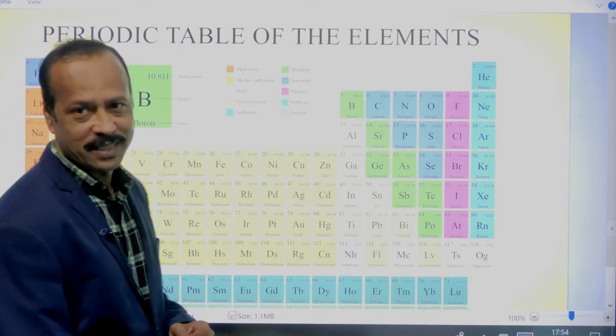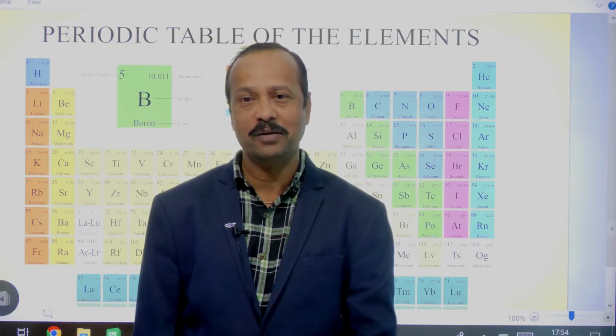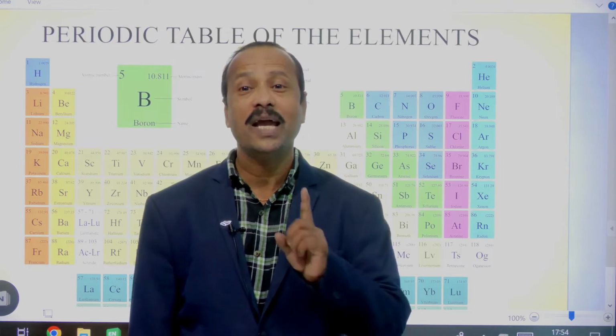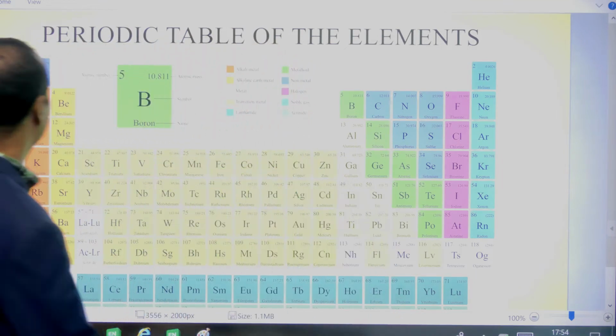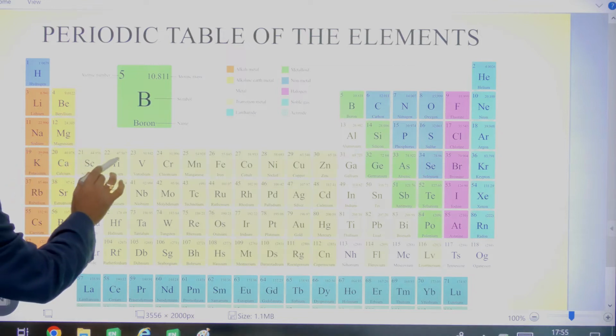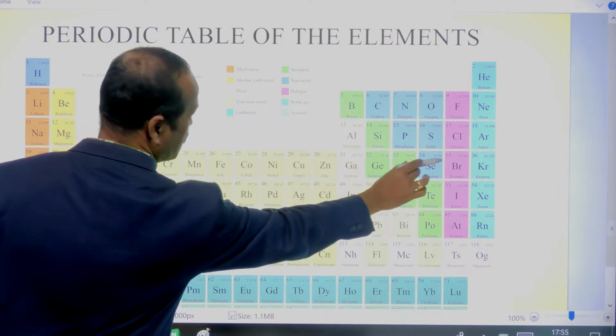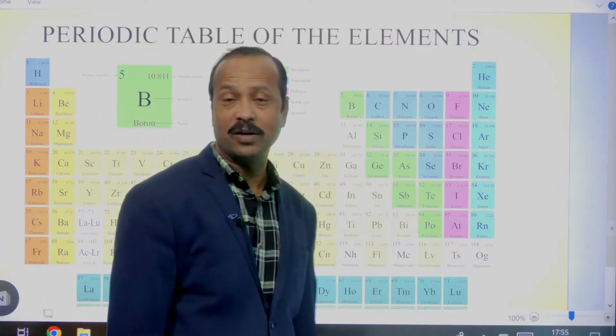Long here means 18 vertical columns are there. Can you check? 1, 2, 3, 4, 5, 6, 7, 8, 9, 10, 11, 12, 13, 14, 15, 16, 17, 18. So 18 vertical columns are there.